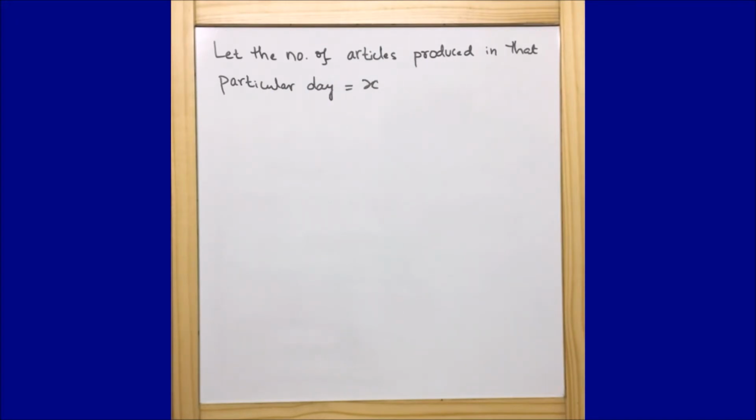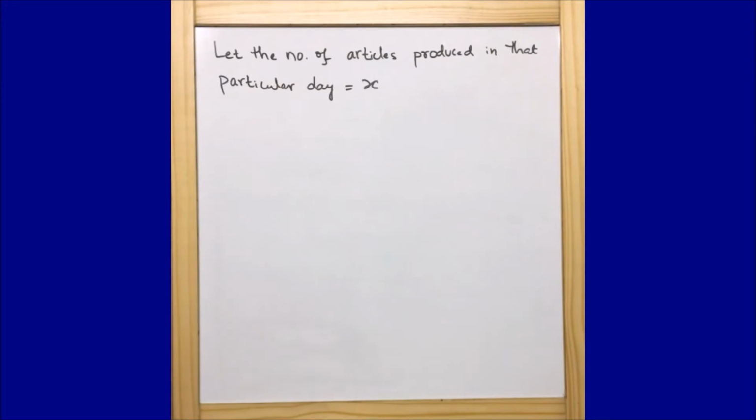Now let us see the other part. It was observed on a particular day that the cost of production of each article was 3 more than twice the number of articles produced on that day. That means, let's say if the number of articles produced on that day is 2, then the cost is 3 more than twice. So twice means 2 into 2, 4, plus 3, that means 7. So this is just an example I gave here.